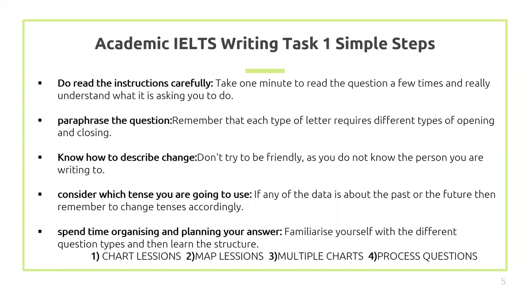So this type of charts comes in chart lessons. Then second is map lessons. In map it will be one map only that you need to describe. Sometimes they take 2 maps. So in two maps, it will be a combination of past and present, or present and future. So, got clear with the types of lessons?